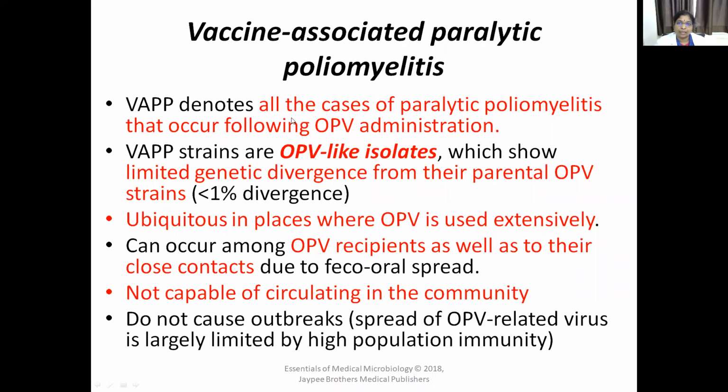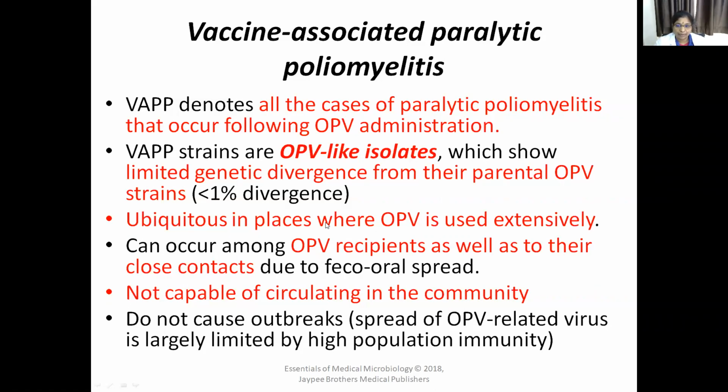It is called vaccine-associated paralytic poliomyelitis, which shows limited genetic divergence from their parental OPV strains, that is, less than 1% divergence is seen. VAPP strains are ubiquitous in places where OPV is used extensively. They can occur among OPV recipients as well as their close contacts.